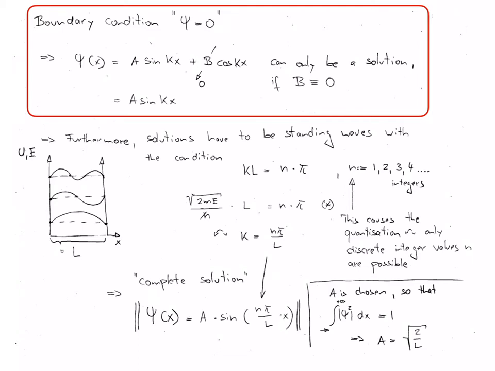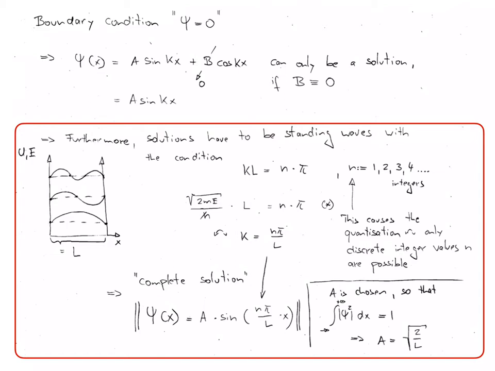Applying the boundary condition psi equals 0 at x equals 0 to our general solution of this particular problem, namely a sine kx plus b cosine kx, we find that this solution can only be true if the parameter b is always 0, since at x equals 0 the cosine function is 1, and would give a finite result for psi, which would be in violation of the physically required boundary condition. Therefore, the solution of the problem is psi equals a times sine kx.